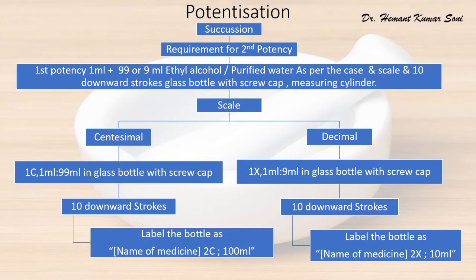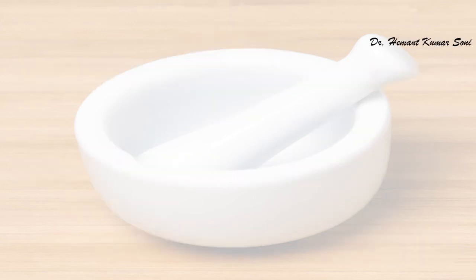In case of succussion of 1x potency in decimal scale, 1 ml 1x potency and 9 ml purified water are required. Dear student, then 10 downward uniform strokes are given according to the procedure explained in the previous slides. Therefore, 2x potency is obtained.